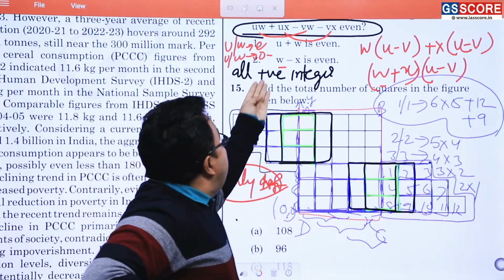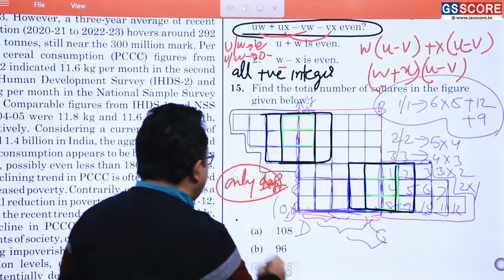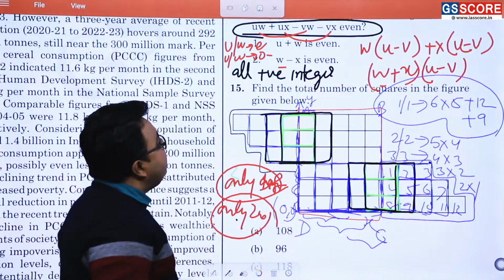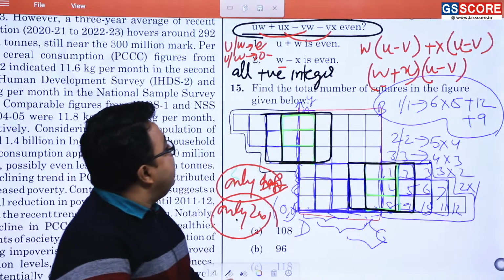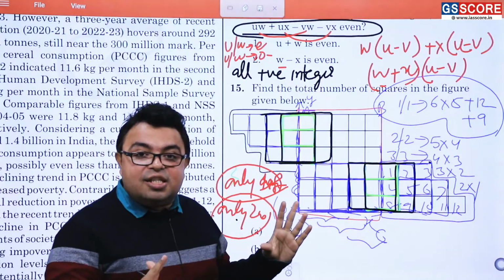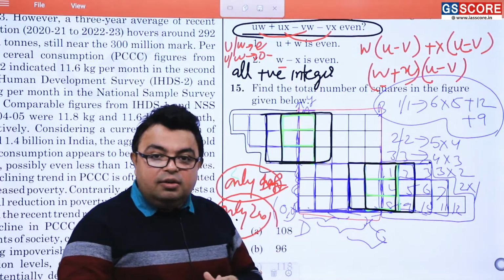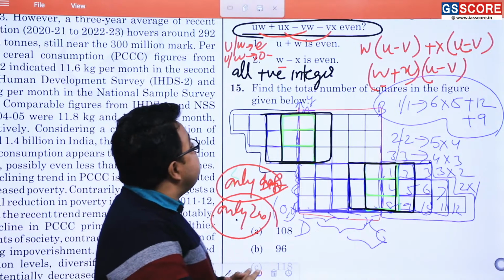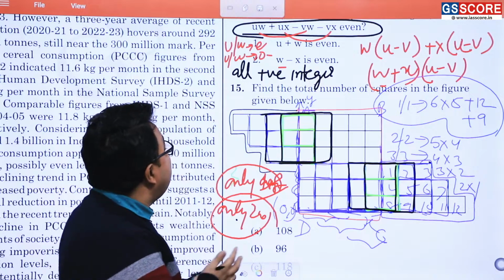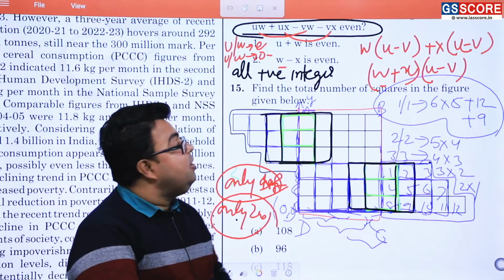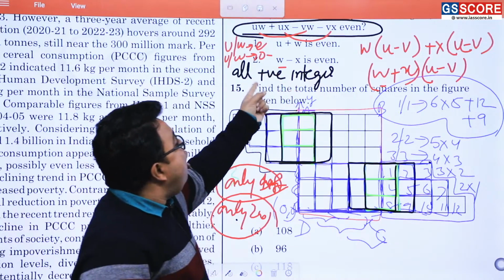And it is said w minus x is even. When only the second statement is taken, what are you getting? W minus x is even. It means either both are even, for example 4 minus 2 is equal to 2, or both are odd, like 9 minus 3 is equal to 6, which is even. It means either both will be odd or both will be even.